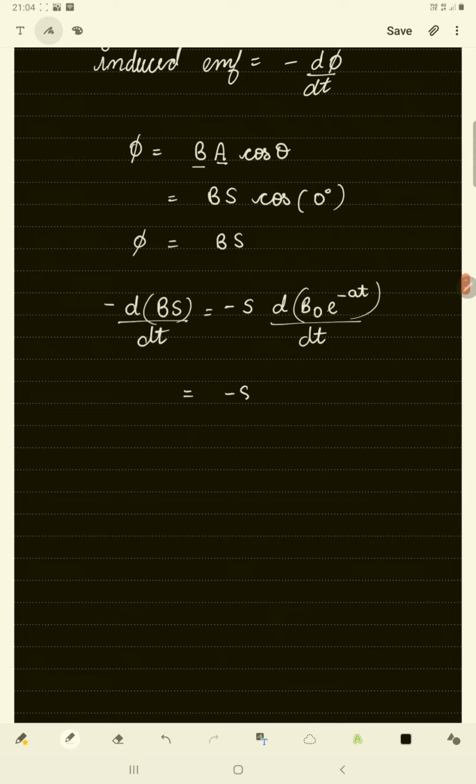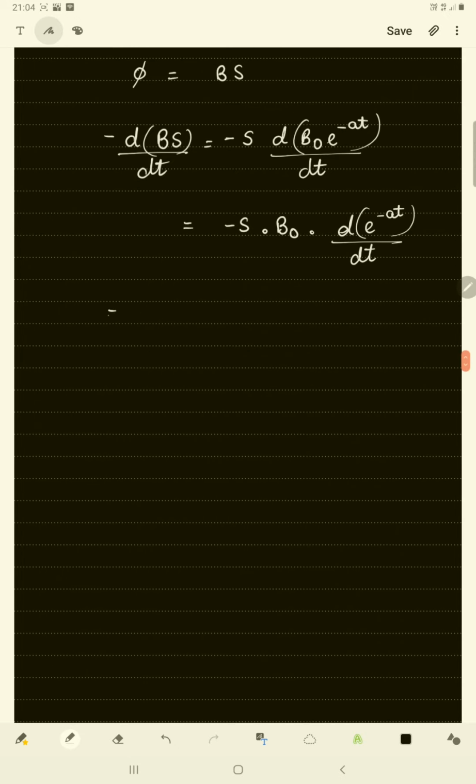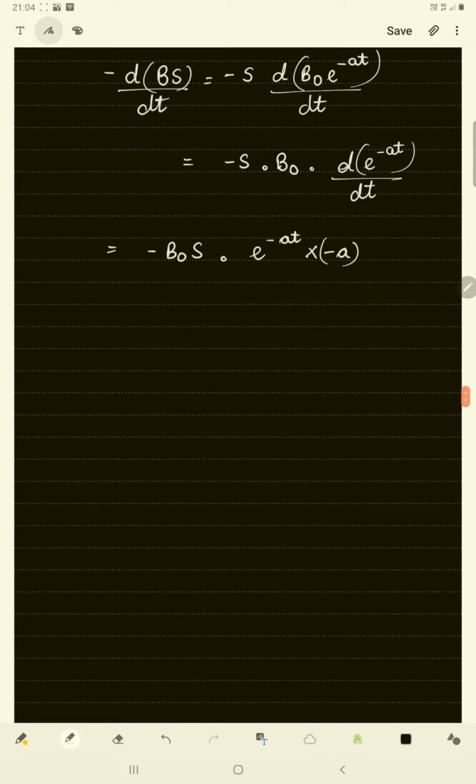B naught is a constant, so we take it out of the differentiation, and we have the differentiation of e to the power minus AT upon dt. So we are left with minus B naught S, and the differentiation of e to the power minus AT is e to the power minus AT into minus A by using the chain rule. So the negative signs get cancelled, and we have A B naught S e to the power minus AT.